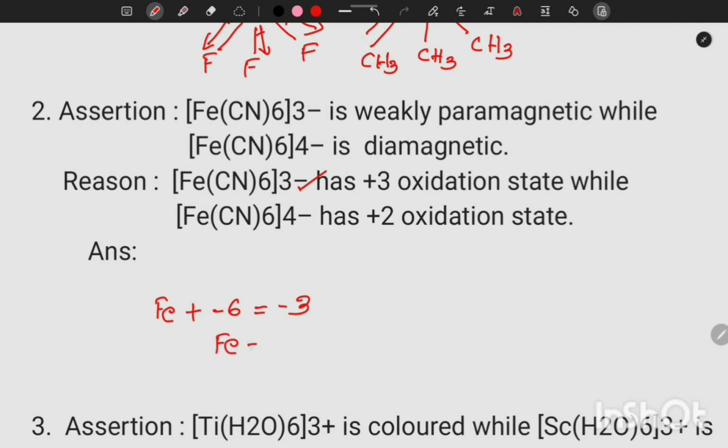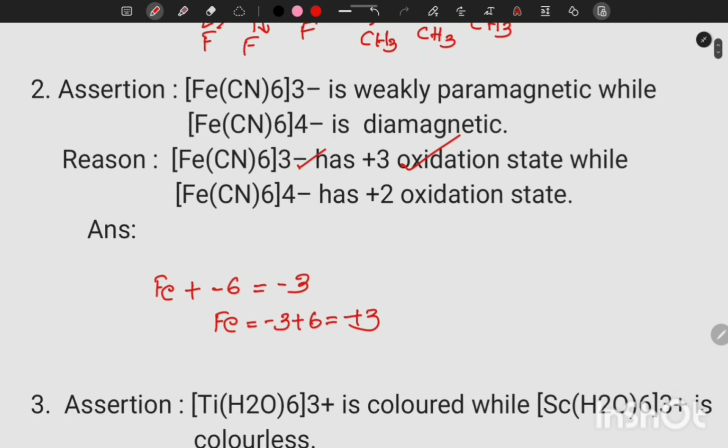So Fe is equal to -3 plus 6, that is +3. So the first oxidation state is correct. In [Fe(CN)6]4-, Fe plus -6 equals -4, so the oxidation state of Fe is -4 plus 6, that is +2. That is also correct.